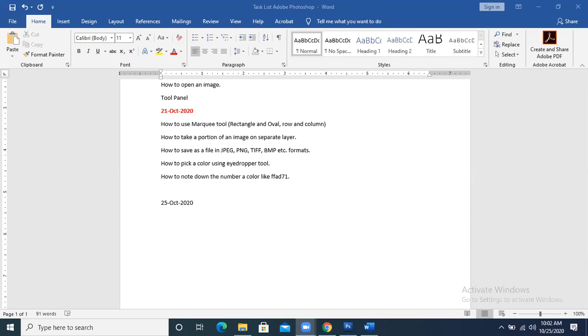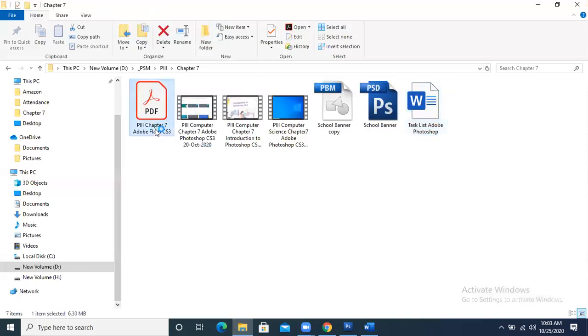Okay, students, last time you know that we were doing the chapter Adobe Photoshop, and in Adobe Photoshop, we had applied a number of options which are already written on your screen, and I had given you this file in your Google Classroom as well. Because the main concern is that for the task we are performing, we must have good practice of it, and we should be able to apply all those options which are written in our book in this chapter number 7. So we need to understand all these things. That's why we were doing a good practice of all these things.